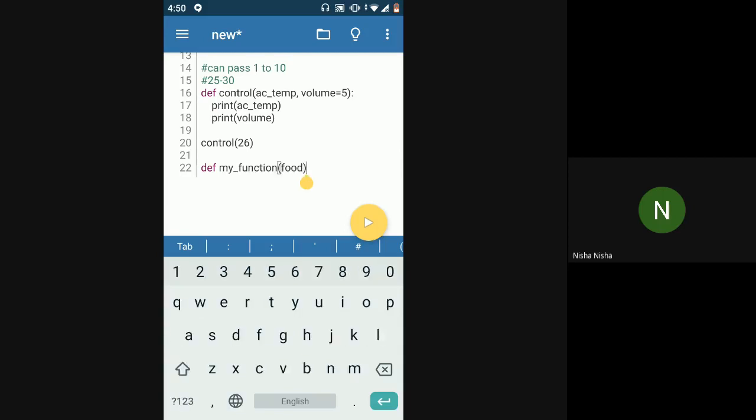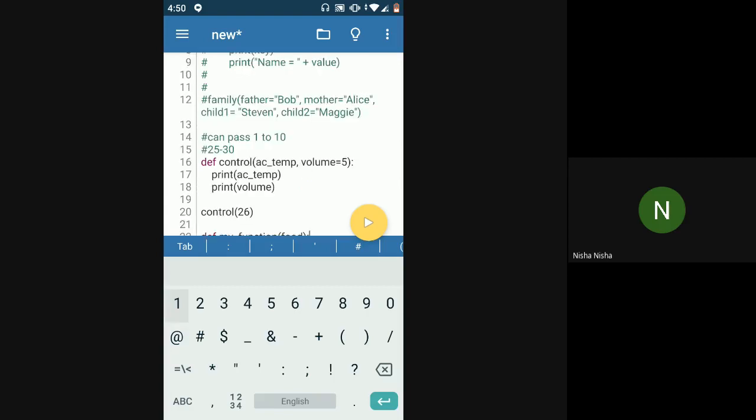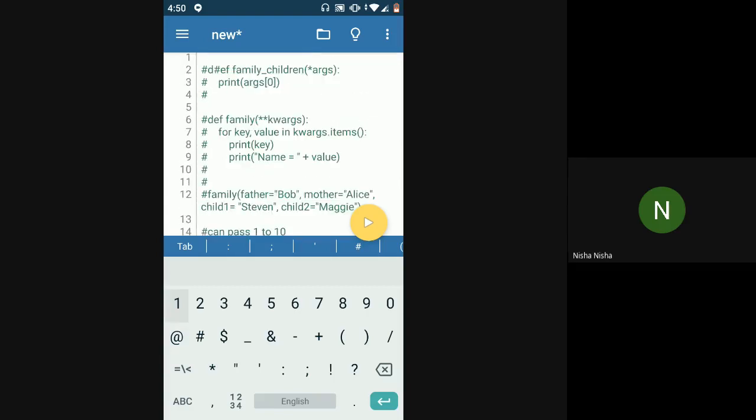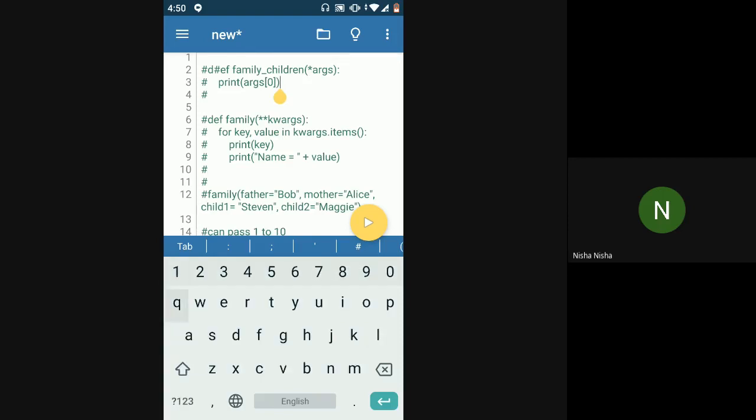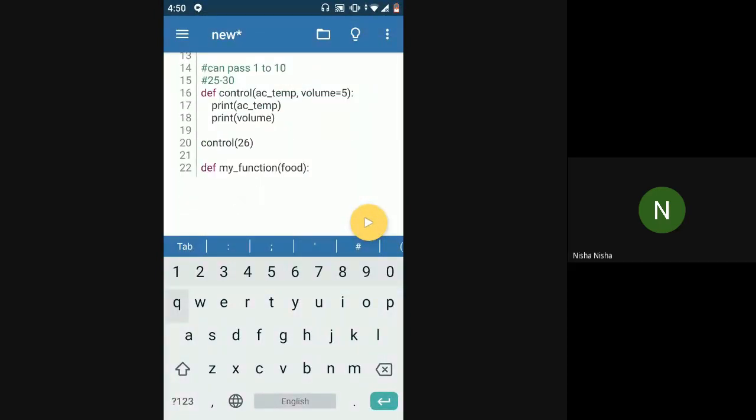And actually, we saw that in our example, but ours is kind of implicit. You are not passing a list to it while calling the function; you are calling it with separate arguments. Here we know that args is going to be a list, but while calling family children, we will be passing separate comma separated arguments. So that is not an example of you passing a list to a function.